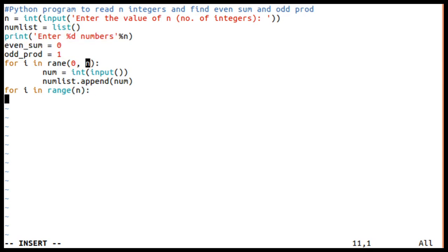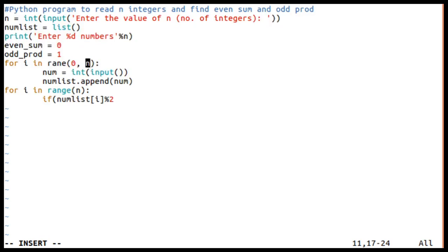Okay, what we do, I'll just check for the first number. If num list of i, initially let us consider i as 0 here. If num list of i mod 2. Say num list of i, the i is initially 0, it will be the first number mod 2.